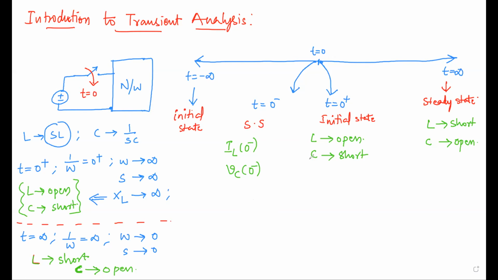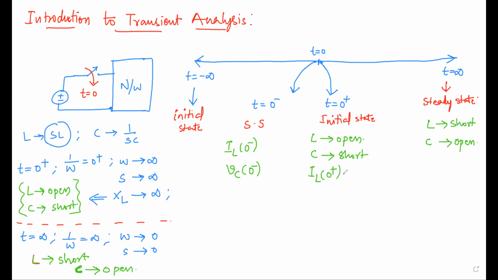If it is very less, what happens? As I told, the inductor won't allow a sudden change in current. That means the current through the inductor at 0 plus will be the same as the current at 0 minus.